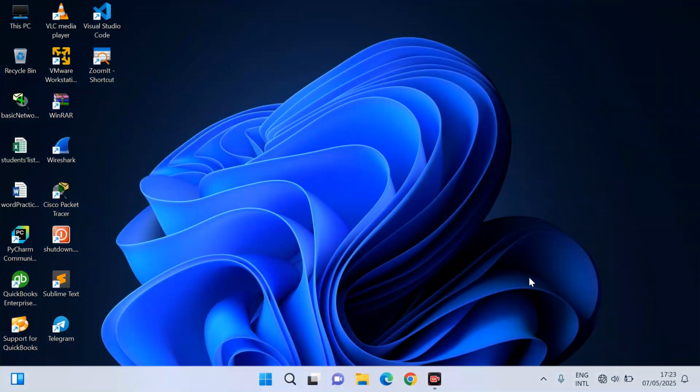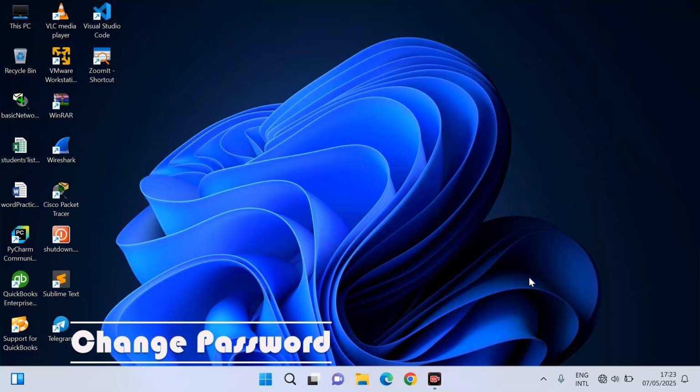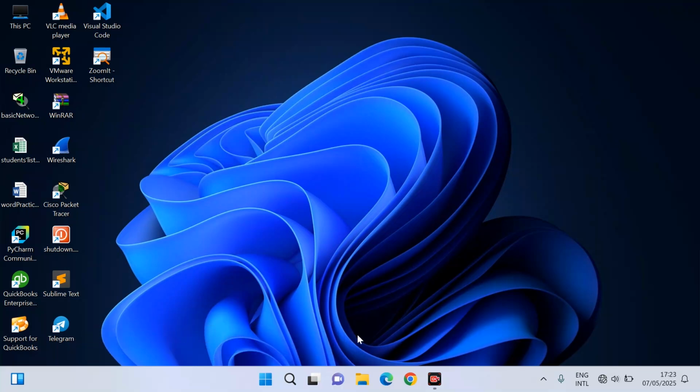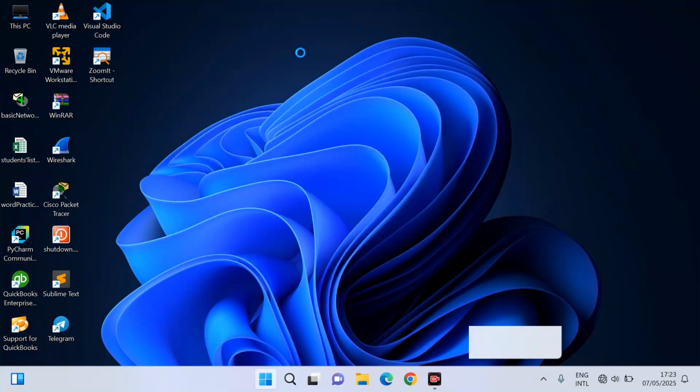So welcome back to another module in Windows 11 computer tutorial course. So in this module I am going to show you how you can change your computer's passwords and how you can lock your computer. So to access your computer password, just right click on the Windows and type here